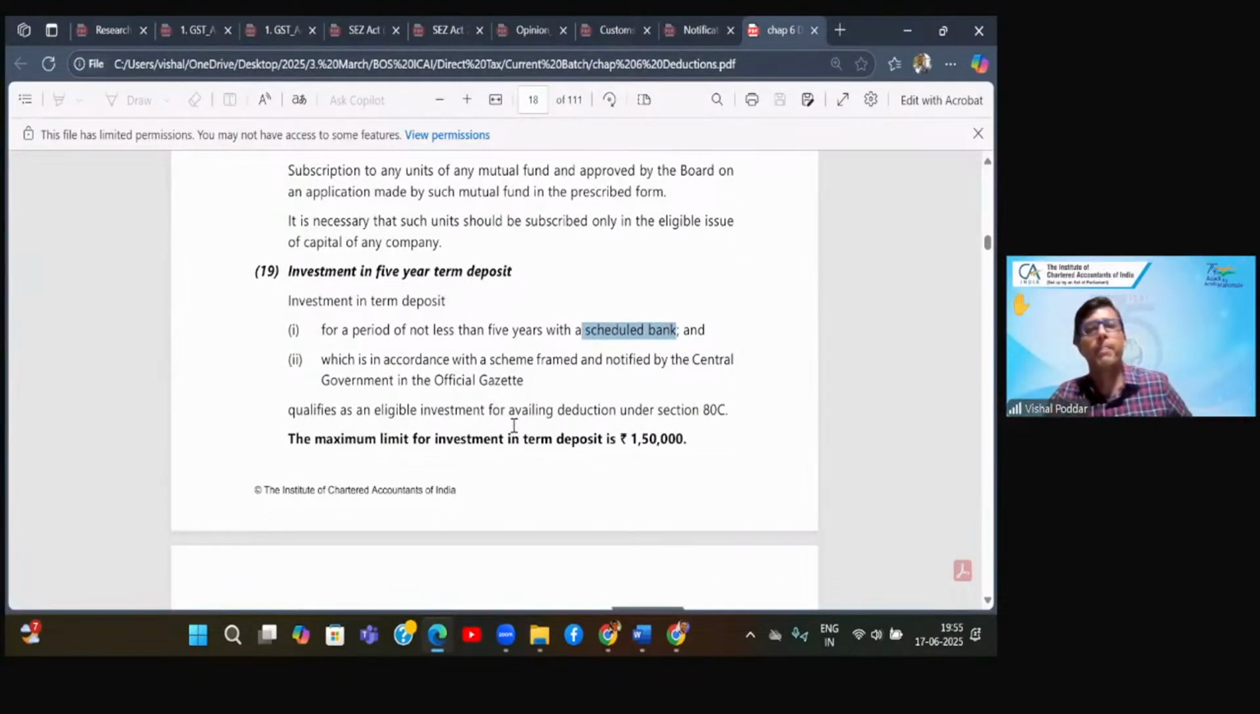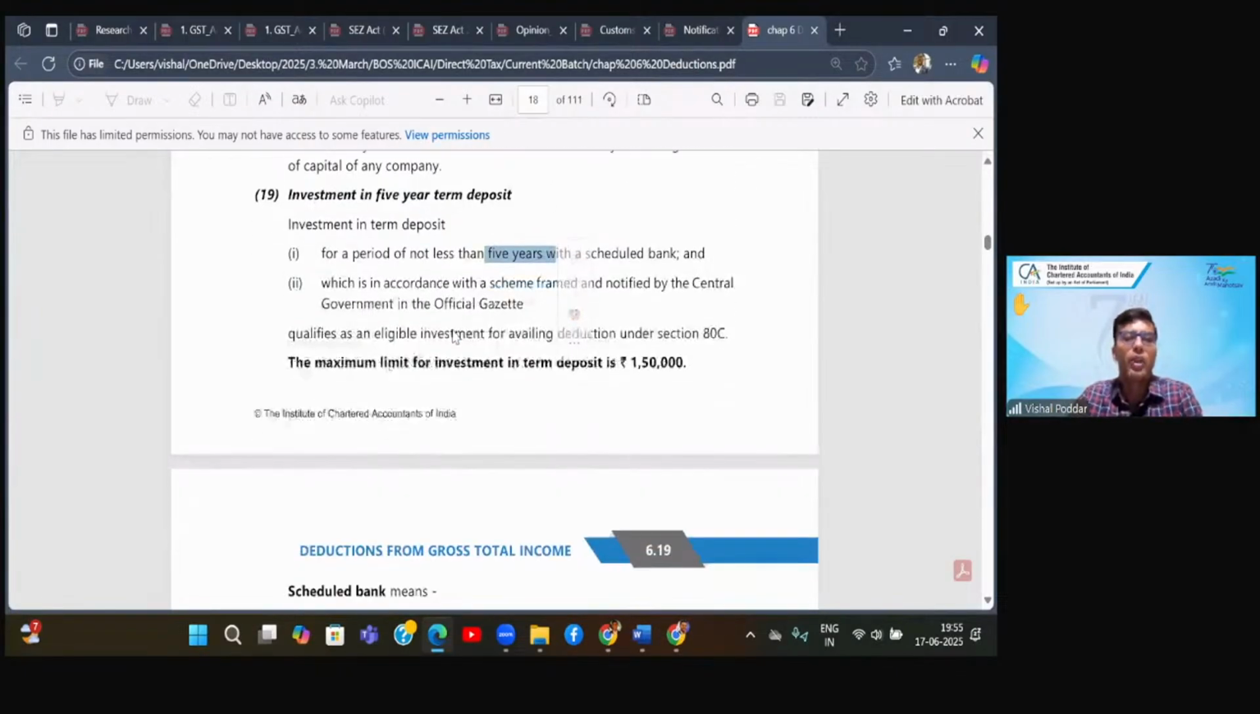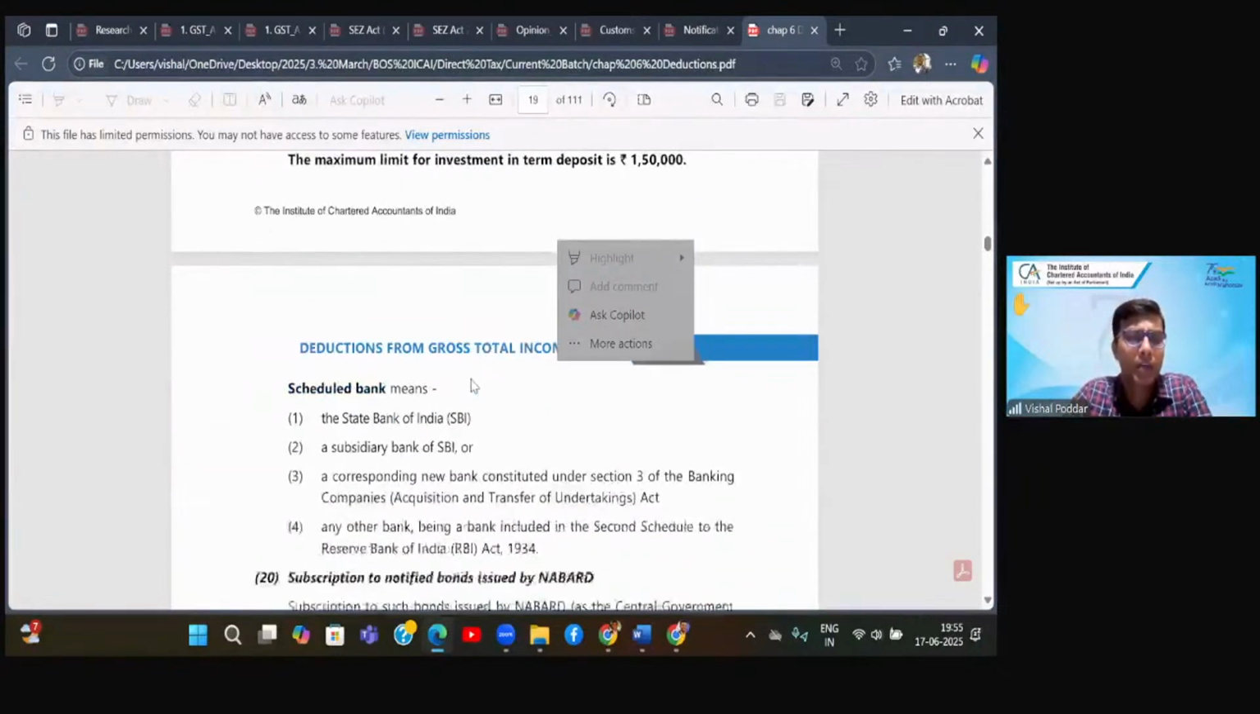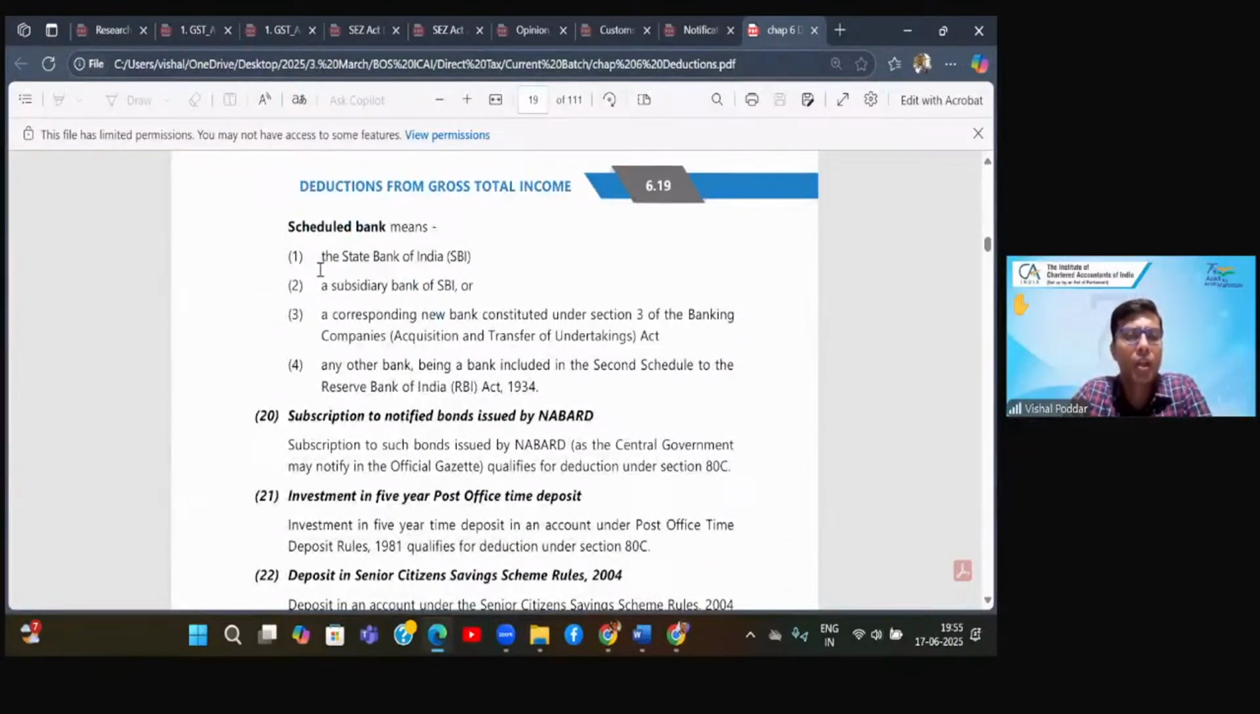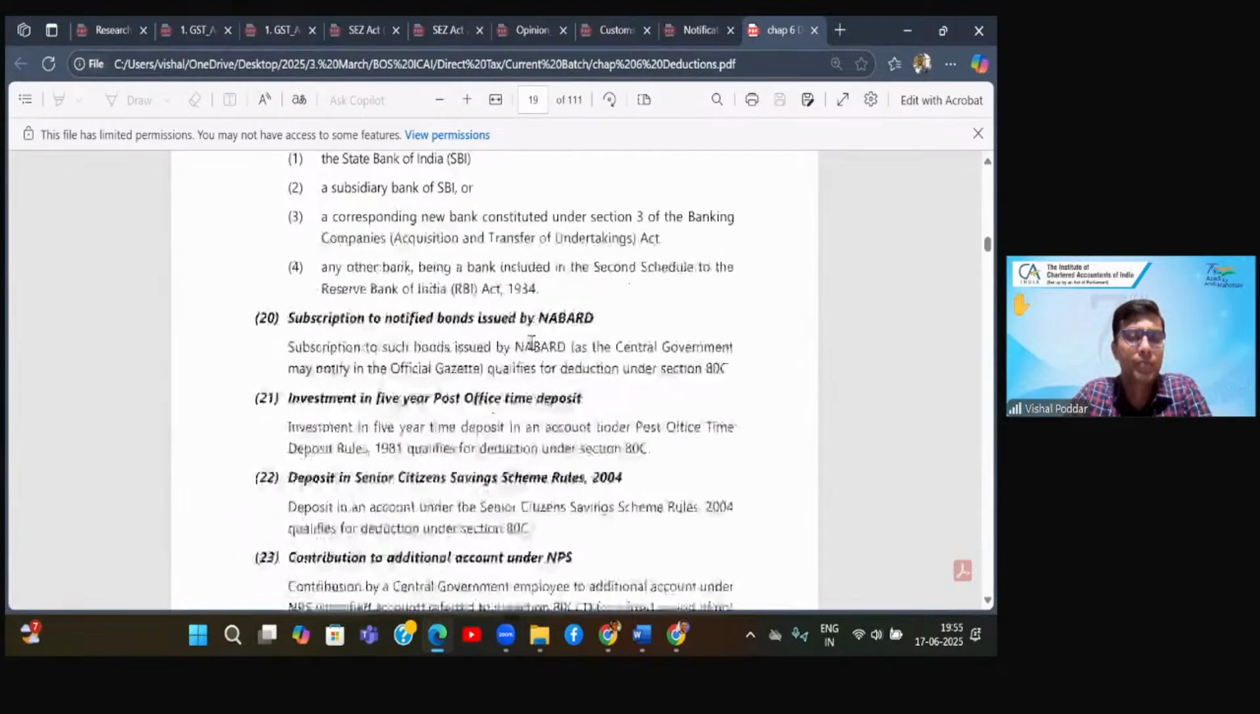Most important, the FD should be of minimum 5 years. So if you have taken an FD of 5 or more years, then only the amount deposited in the FD is eligible. Maximum amount is 150. Anyways, that is for entire ATC. What are scheduled banks? They have given a list.